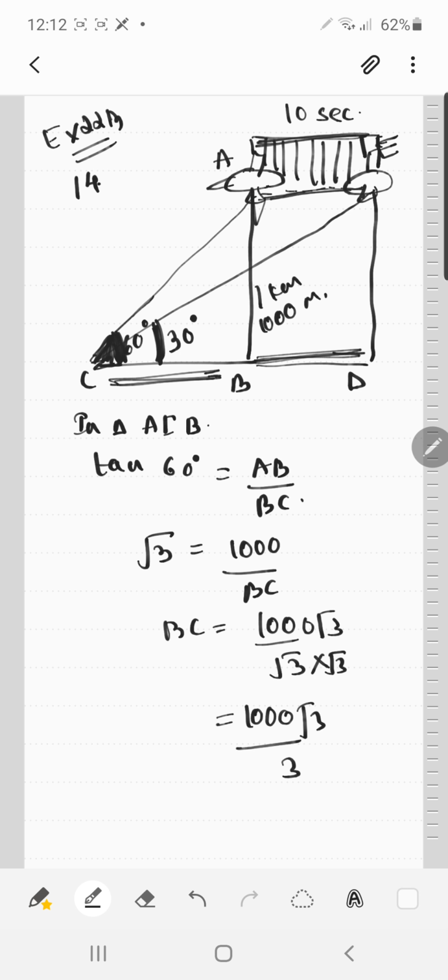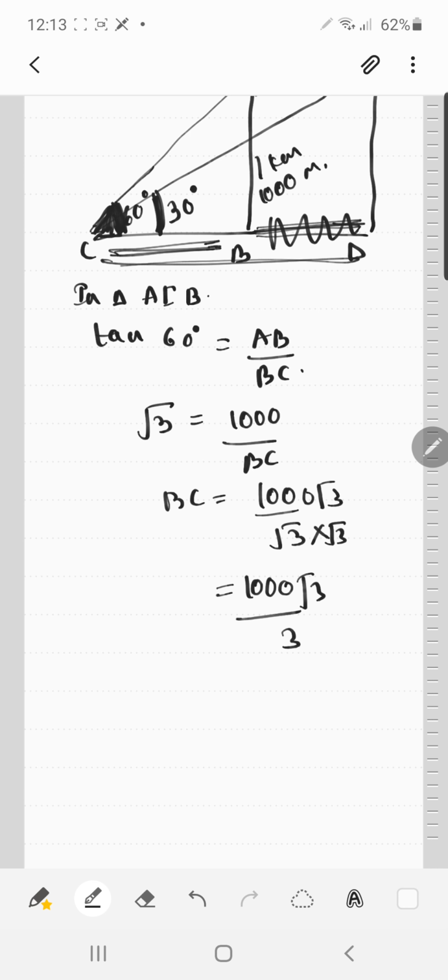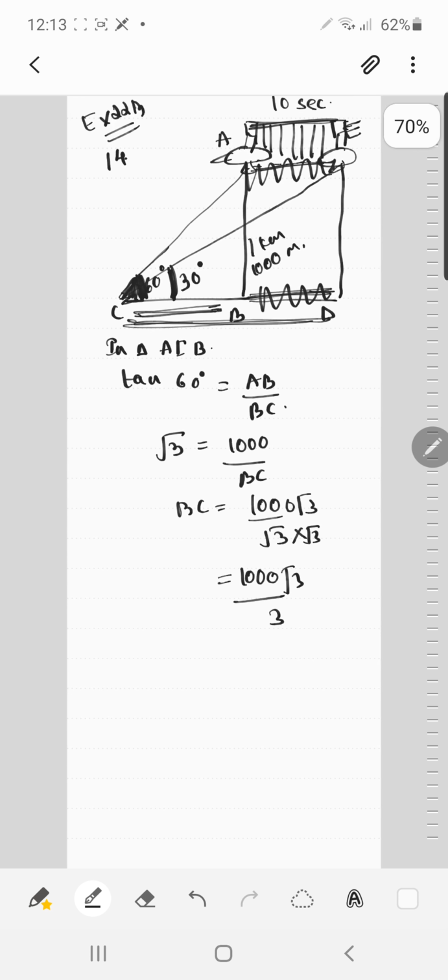And if you can make out that AE is same as BD, so if I got the value of BD, I will say that I have the distance, I have the time, and I can make out the speed. Getting my point? So the main target is to find BD. How will you find BD? Now I got the value of BC. Now I'll try to find out DC, and then I'll subtract and find BD.